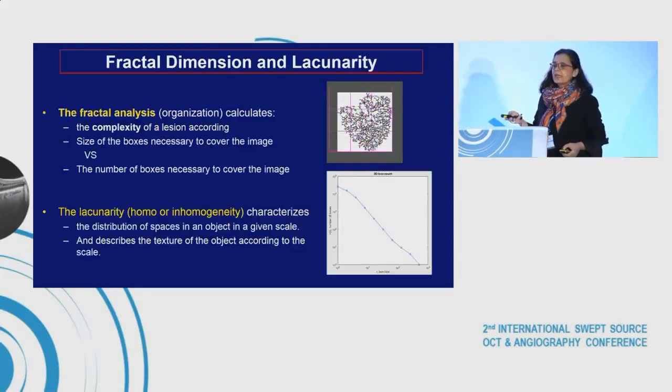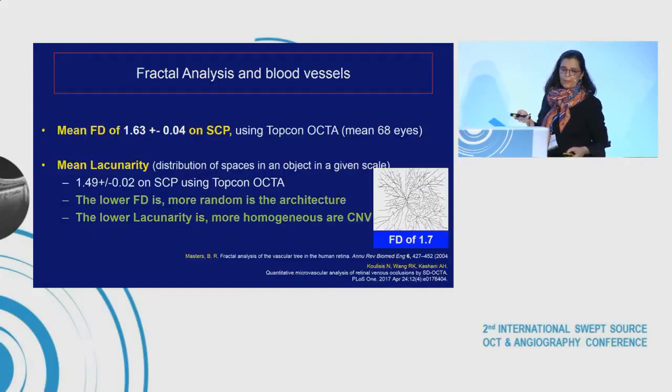The fractal analysis of organization or complexity calculates the complexity of a lesion according to the size of the boxes necessary to cover the image versus the number of boxes necessary to cover this image. And the lacunarity characterizes the distribution of spaces in an object at a given scale and describes the texture of this object, homogeneity versus inhomogeneity.